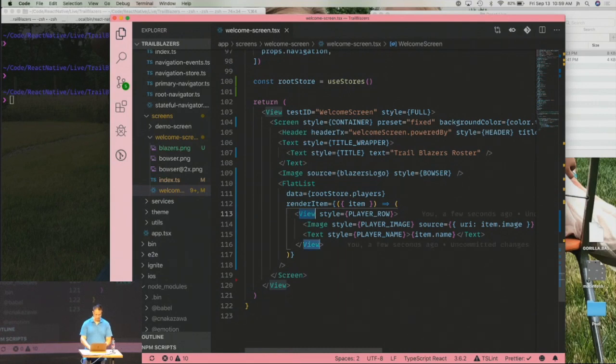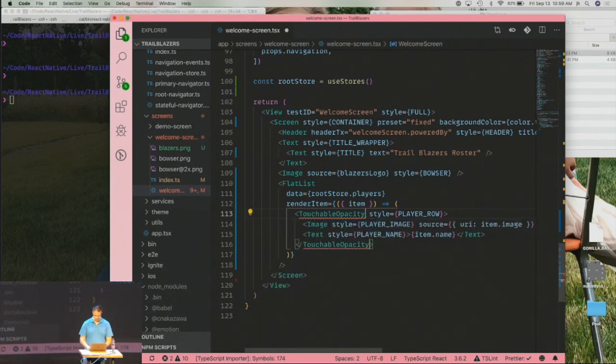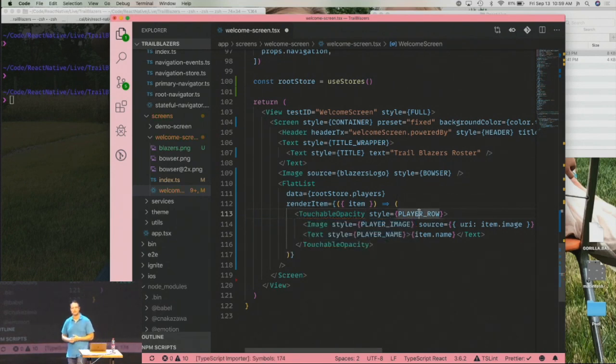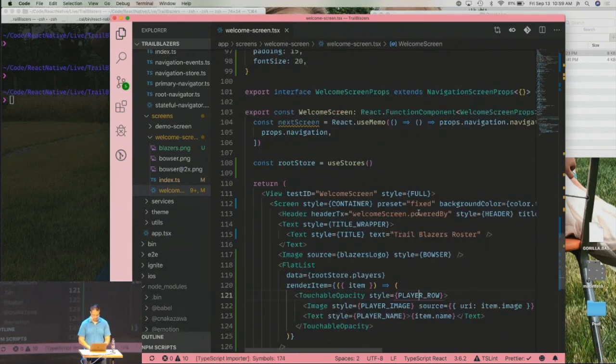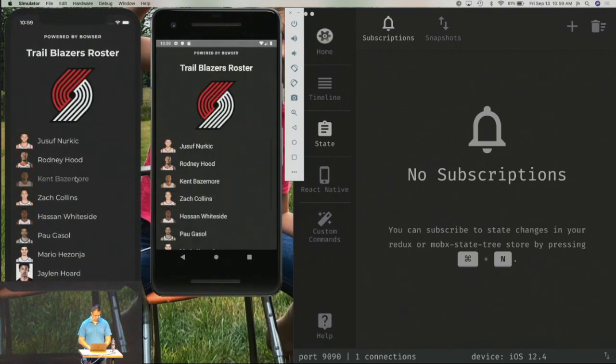Instead of view, there's a thing called Touchable Opacity, which is a really long word. That just means button, basically. So it is a touchable element. It's a view underneath the hood, but when you tap on it, it'll change the opacity. So if I save this and let that refresh over there and I tap, whoa, that's not what's supposed to happen. You can see, I think, that it is giving you some feedback as you tap it. It should happen also over here if I refresh.